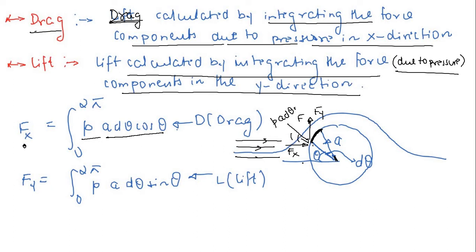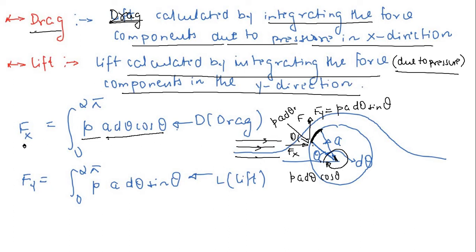Now if you resolve this at an angle theta, so this is P a d theta cos theta, and this is very easy, Fy will be P a d theta sin theta. Again you are integrating this from 0 to 2 pi, very important, right? Because you are calculating the component of forces over the entire cylindrical surface. Since these are surface forces, they are being transmitted through the surface. And again very important to note, we are not interested in body force, gravity, whatever. We are just interested in what force the fluid flow field is creating on this cylinder.